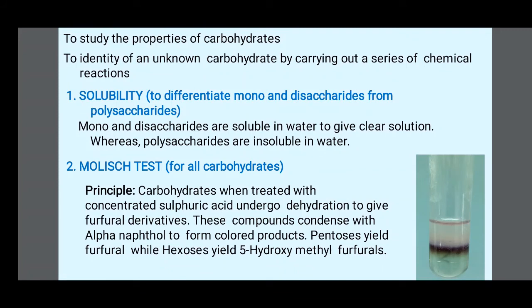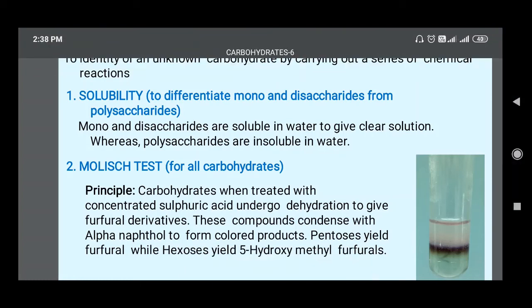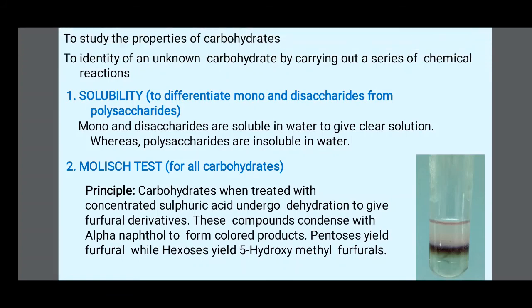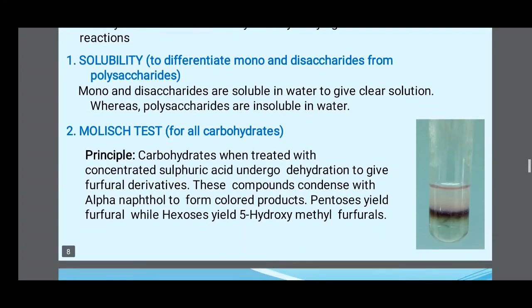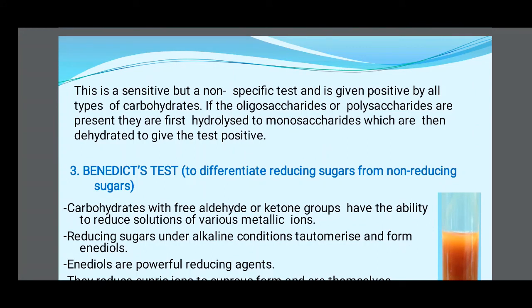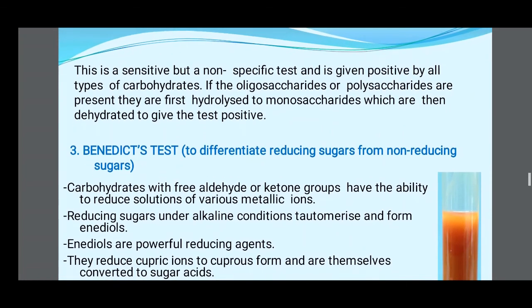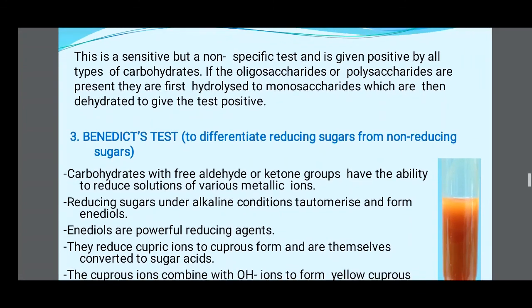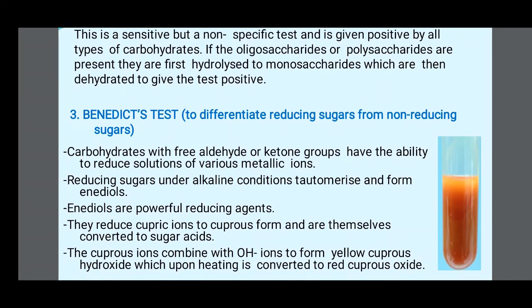Carbohydrates when treated with concentrated sulfuric acid undergo dehydration to give furfural derivatives. These compounds condense with alpha-naphthol to form a colored product. Pentoses yield furfural while hexoses give 5-hydroxymethyl furfural. This is a sensitive but not specific test and is given positive by all types of carbohydrates. If oligosaccharides or polysaccharides are present, they are first hydrolyzed to monosaccharides, which are then dehydrated, giving the test positive.